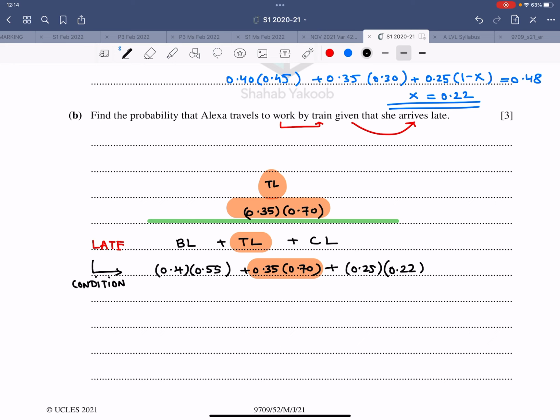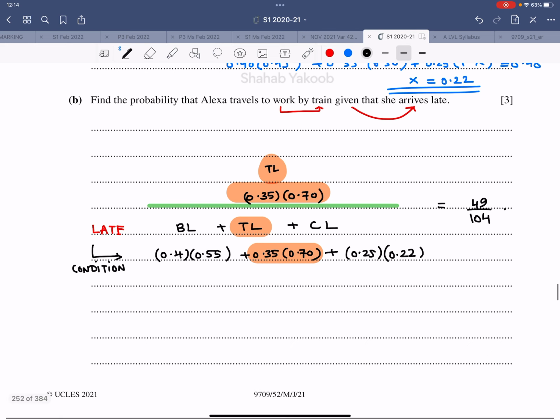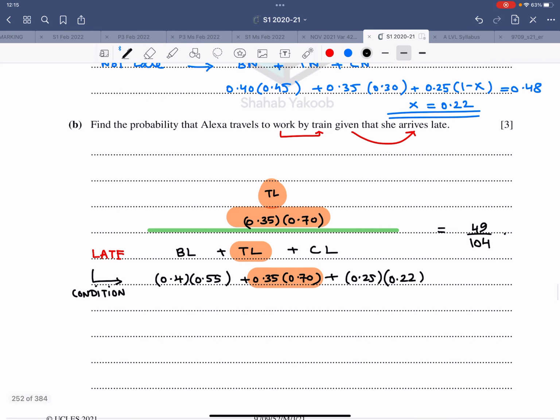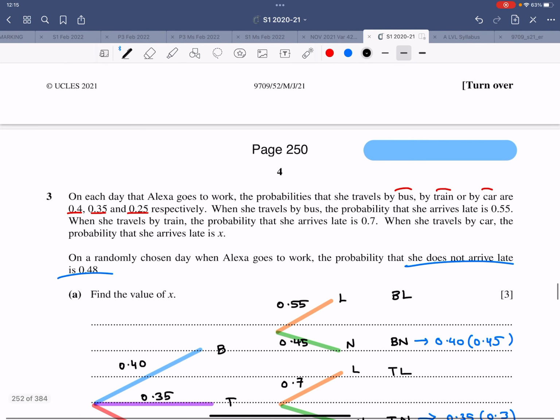Now when you do the calculation and when you divide, this comes out to be nice fractions, which is 149 over 104. It's the calculator that will give you this. So you don't have to worry much about it. Leave the answer in fractions. So this question was about probability, and naturally it was about a tree diagram, and in that tree diagram it was about the concept of conditional probability.